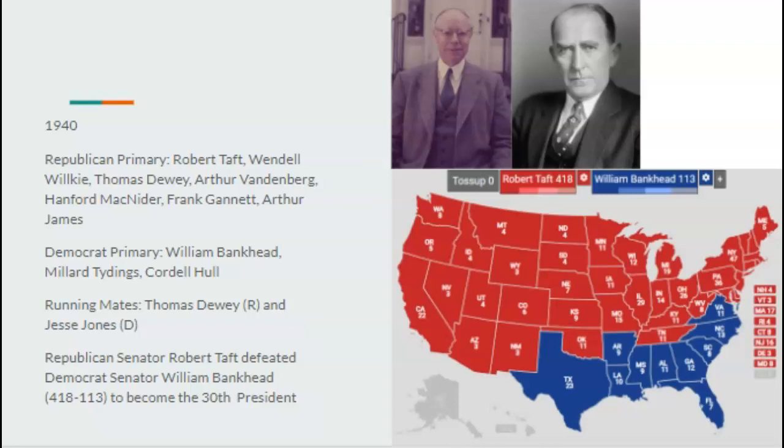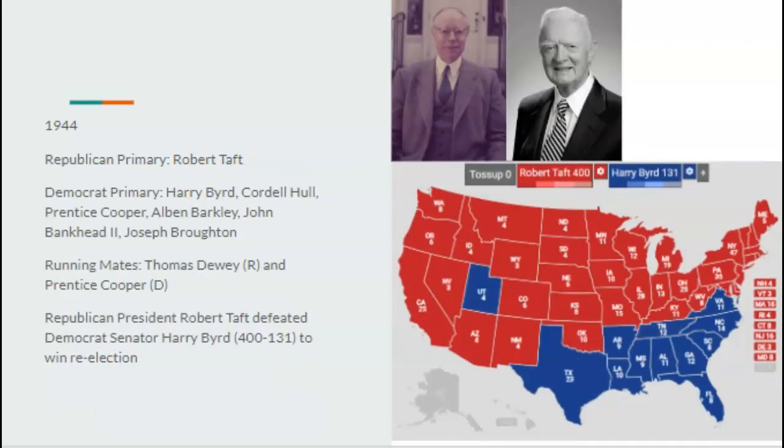But we would get out of the Depression sometime before the 1944 election, and Taft would go on to win re-election, defeating Virginia Senator Harry Byrd, losing Utah, which is interesting, but Taft would defeat Byrd 400 to 131 to win re-election. And Taft would decline to seek a third term.